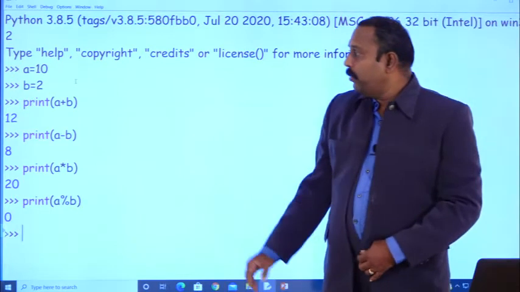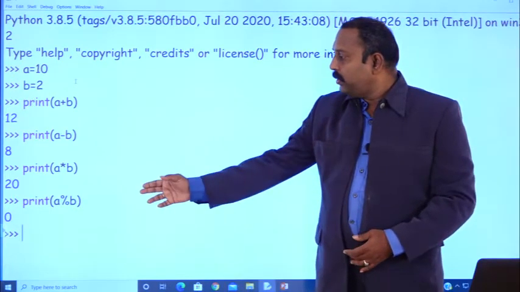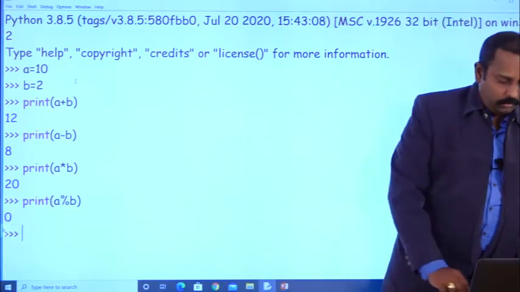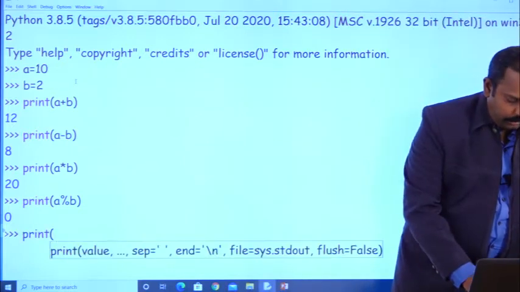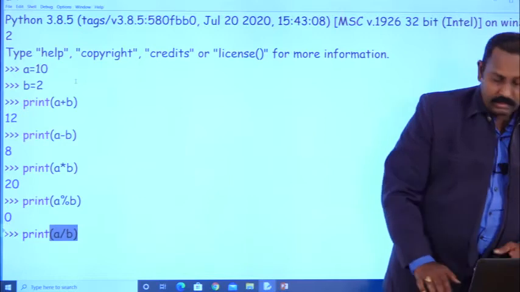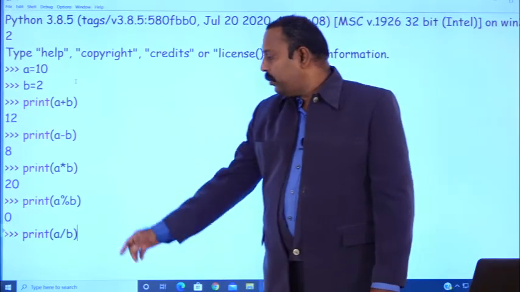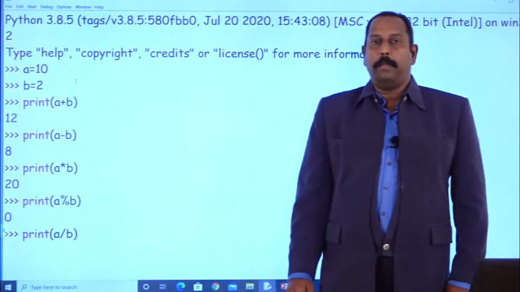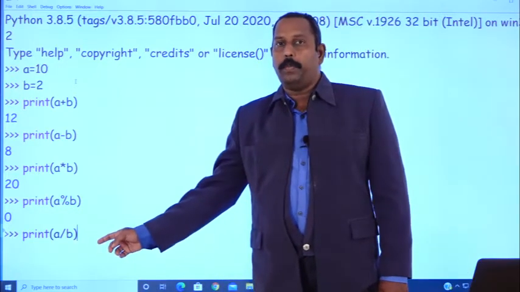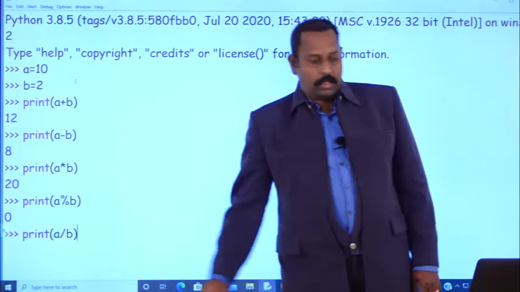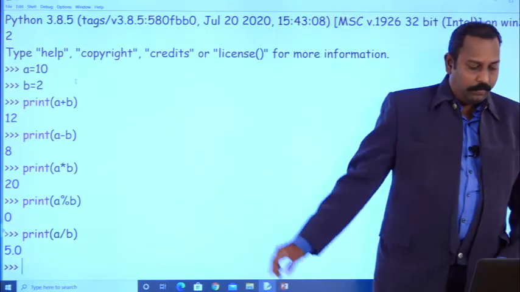So remainder value 5, 2 5s are 10, remainder value 0. Suppose print A divided by B. So division operator, 10 by 2, will get the value 5, but the division operator will always give the output in floating point value, that is 5.0.